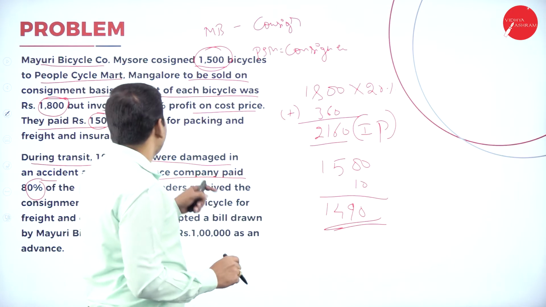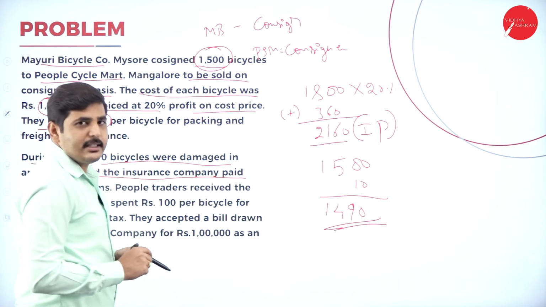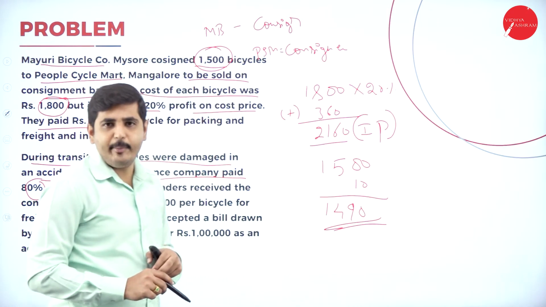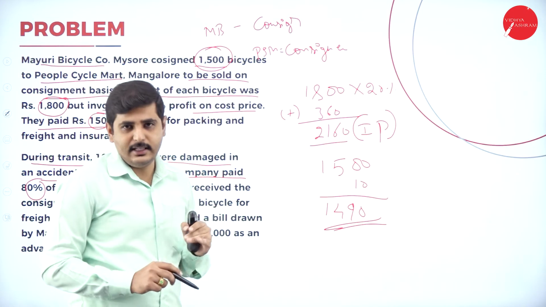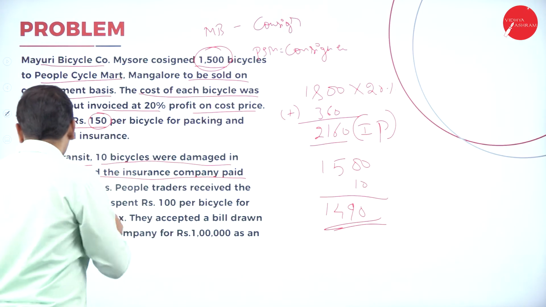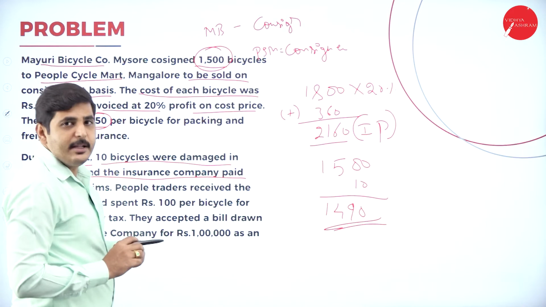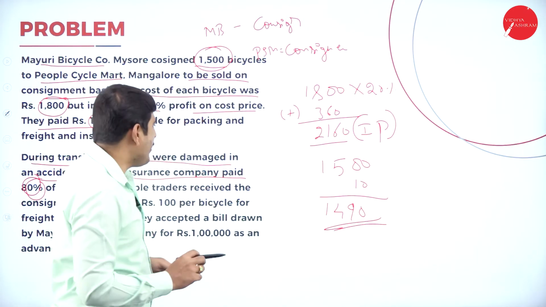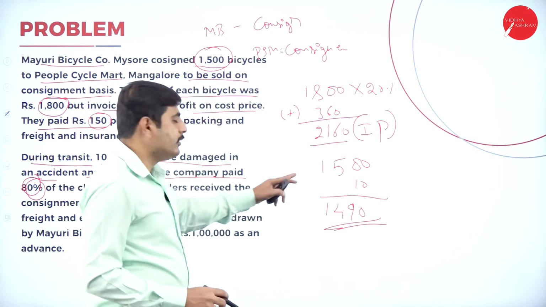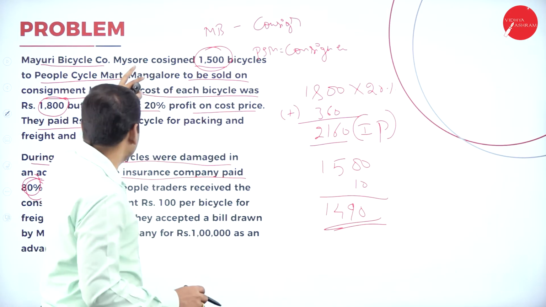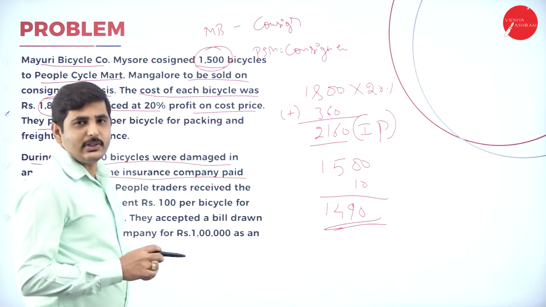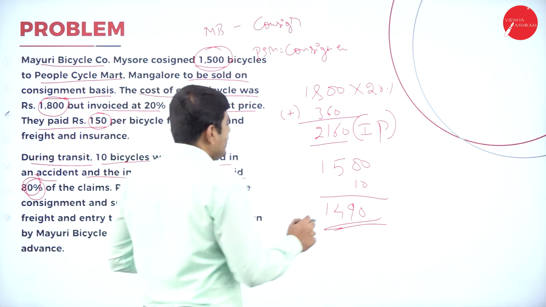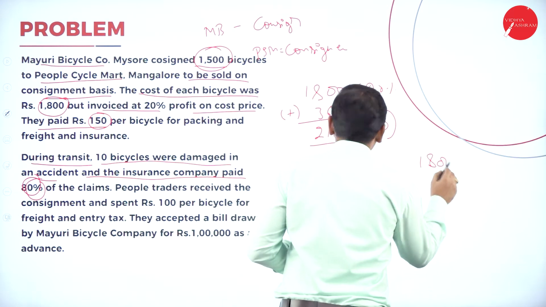So what is the price per cycle? 1800 is the price per cycle. How many cycles were damaged? 10 cycles. So the total amount is 1800 into 10 cycles into how many percent? What percentage is the insurance company giving? 80%. So the accidental loss is 10 into the total amount. The price of the cycle is 1800 plus 150, which means 1950 is the cash price or cost price per cycle.